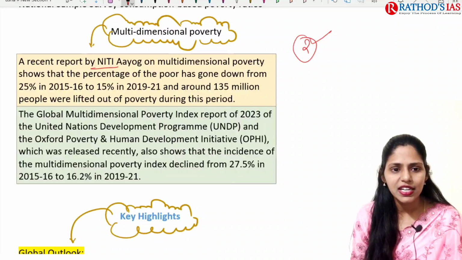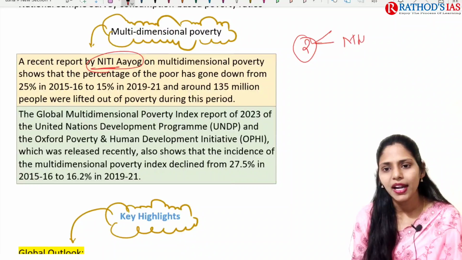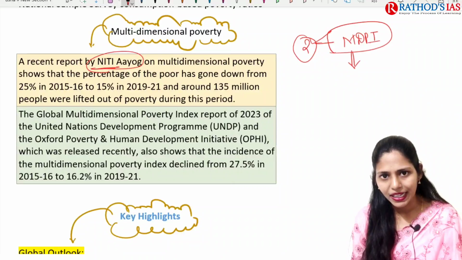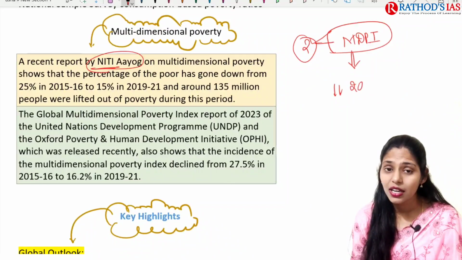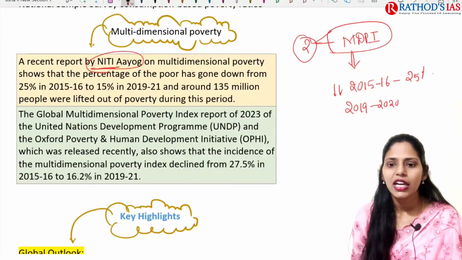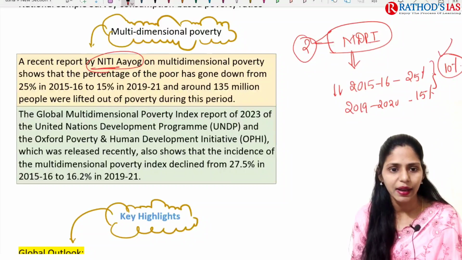A recent report by Niti Aayog came up, and this report is based on multi-dimensional poverty. Niti Aayog said that the percentage of poor has come down. The percentage of poverty from 2015 to 2016 was around 25%, and in 2019 to 2020 it decreased to 15%. That means in 5 years there is a 10% decrease of poverty in India.